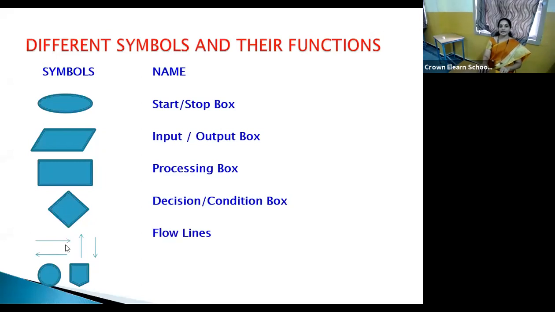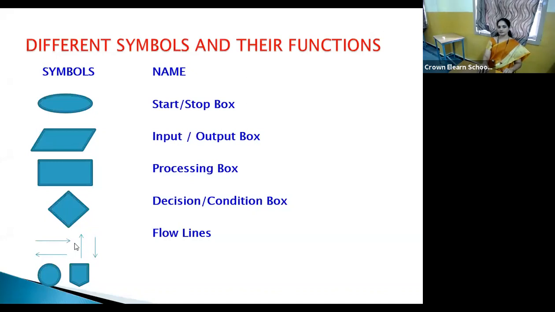Then next, flow lines. These flow lines tell in which direction control flows in your flowchart. Like this right arrow indicates the flow of control is towards the right. This left arrow represents the flow of control towards the left. This up arrow represents the flow of control in the upward direction. This down arrow represents the flow of control towards the downward direction. So these are all flow lines. And one more important thing I told you yesterday: these flow lines should not cross.